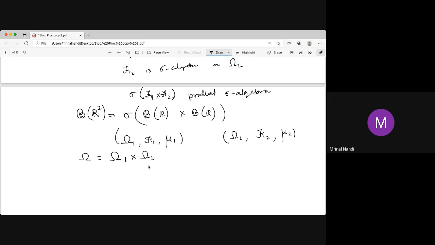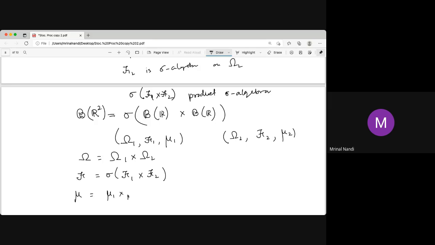It is a product of the set {H, T}, Cartesian product with the set containing 1, 2, 3, 4, 5, 6. Now this is your new sample space, the product space. Now what will be the new sigma algebra? Again, it is not just sigma script F1 times F2 as a product. It is the smallest sigma algebra containing these two. But how do you find a measure?